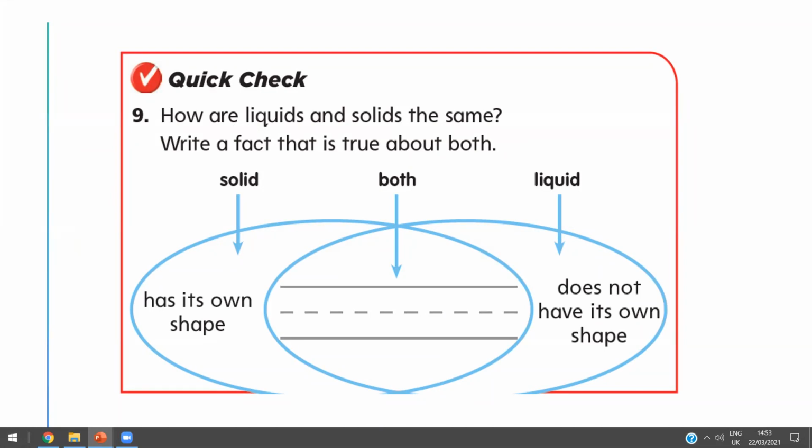Yes, Elias. Tell me, honey, how are liquids and solids the same? How? Number one, tell me about the solid. Solids has its own shape.